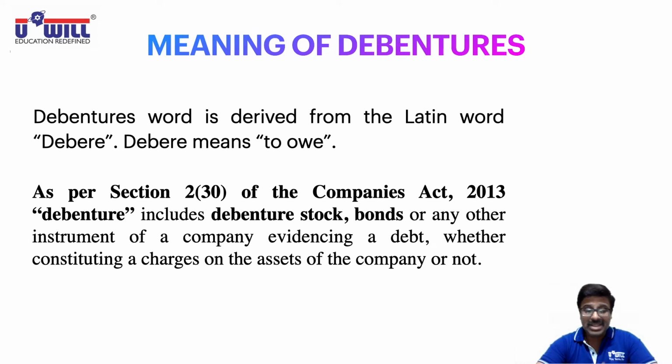Basically, what is this certificate or document? The company gives this certificate to the public, and the company evidencing a debt means it acknowledges, accepts in writing that they owe money to them. They have borrowed money from them. So how does the company accept that they have borrowed money from the public and they owe to return it back in future? With the help of the company's attestation, seal, stamp.